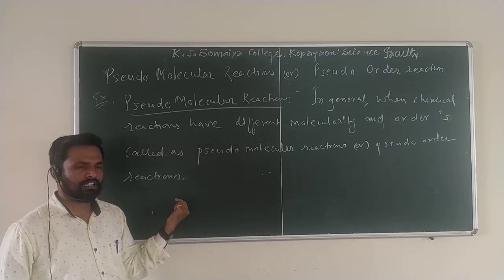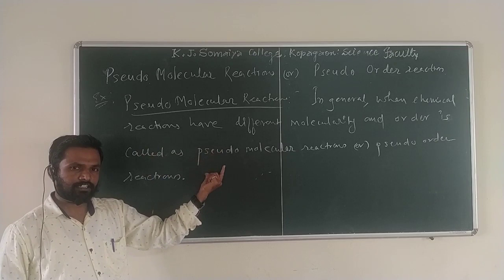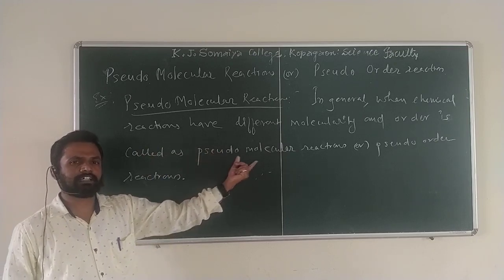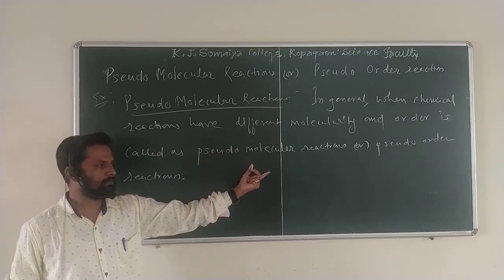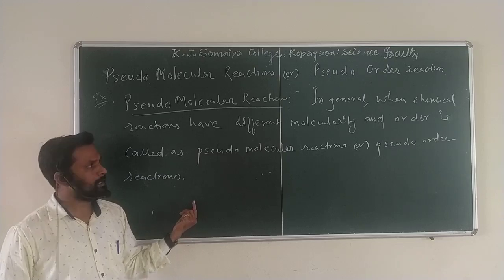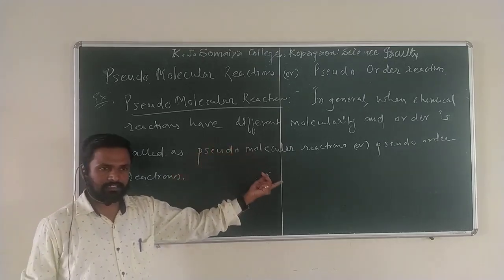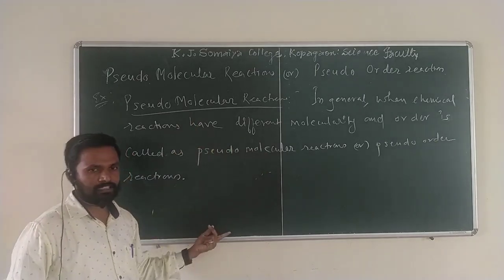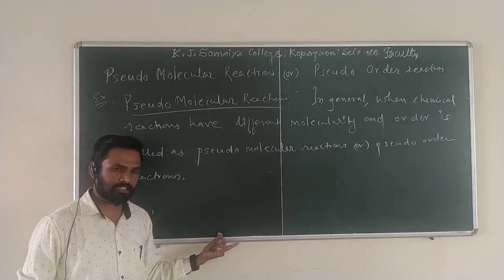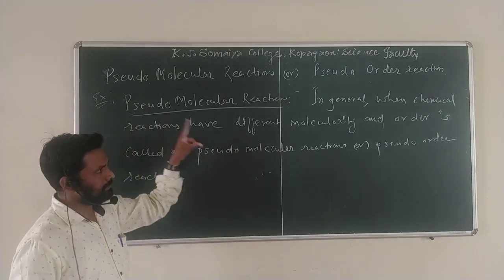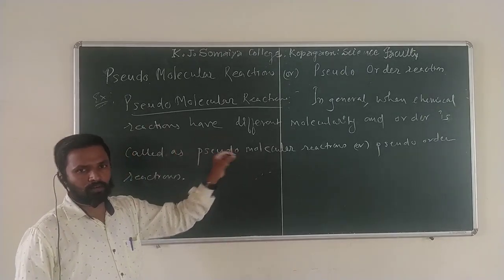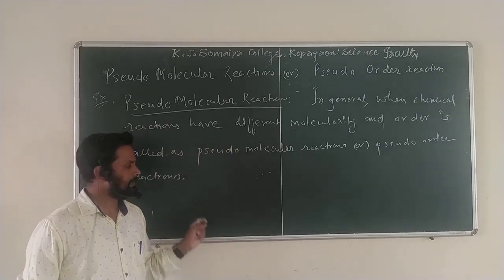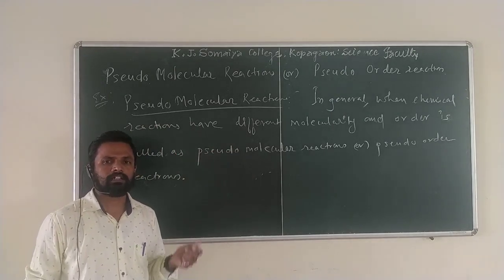For writing the order, you should consider the rate equation. In the rate equation, those concentrations that show a measurable change are taken. Sometimes large concentrations are taken, therefore pseudo-order reactions can be caused. Catalysts are taken, therefore pseudo-order or pseudo-molecular reactions can occur. So likewise, such chemical reactions, whose molecularity and order are different, are called pseudo-molecular reactions.